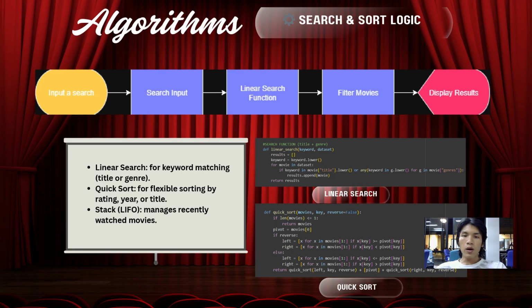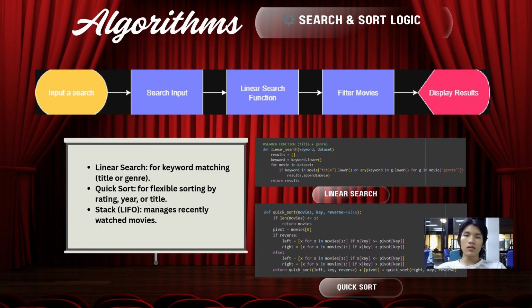One of my important backend responsibilities was to make the system robust, meaning that it should handle every possible user action gracefully. For example, if a user searches with an empty string, the system shows a warning message rather than producing an error. If a movie is already in the recently watched list, instead of adding it twice, the backend shows a non-disruptive alert. If the user tries to clear the list when there is nothing to clear, it displays "No movies to clear."